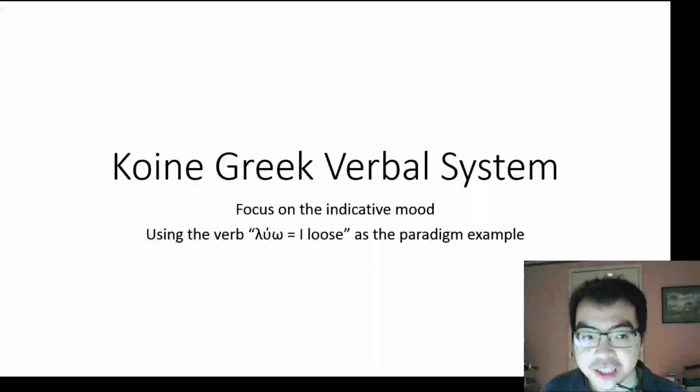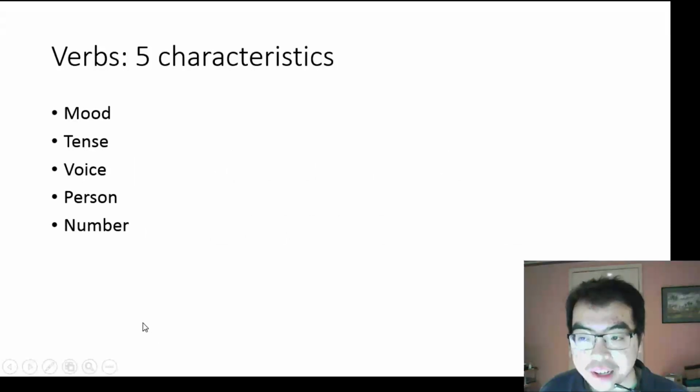Hi, we're discussing the Koine Greek verbal system with a focus on the indicative mood and using the verb luo, which means I loose, as the example. Verbs have 5 characteristics. These are mood, tense, voice, person, and number.